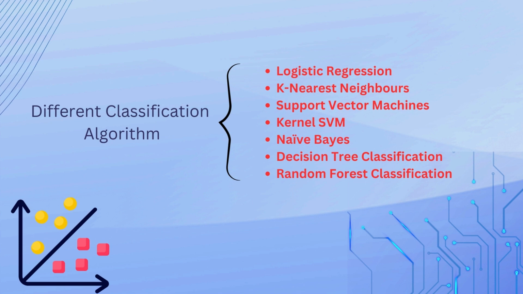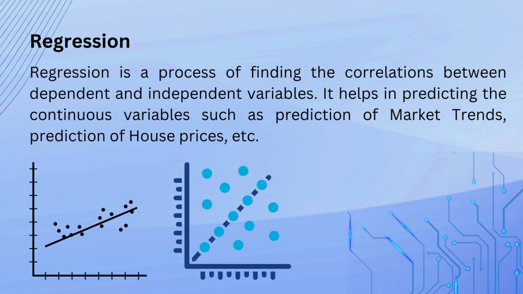Next, let's see regression. Regression is a process of finding correlation between independent and dependent variables. So what are the independent and dependent variables? The dependent variable is y, which is our output, the expected output of our prediction, and the independent variables are all the other features on the basis of which we find our dependent feature.